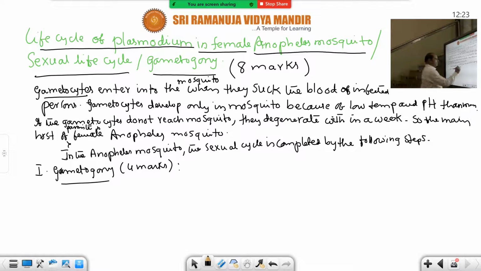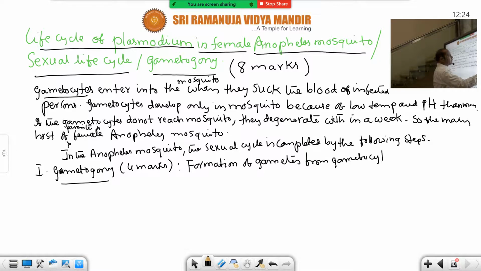First step is gametogeny. What is gametogeny? Formation of gametes from gametocytes. Definition you should write down. Formation of gametes means male gametocytes produce male gametes, female gametocytes produce female gametes. Formation of gametes from gametocytes is called gametogeny.